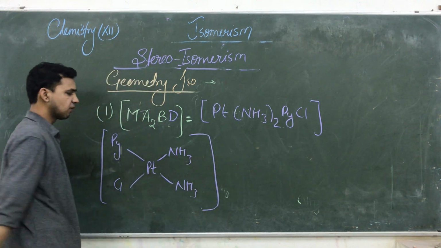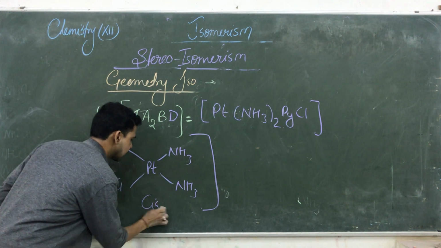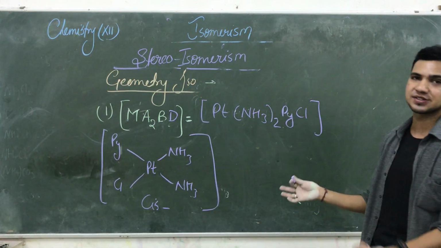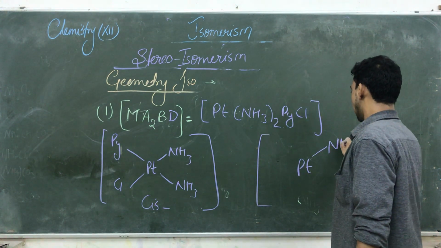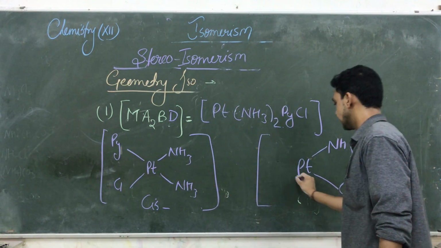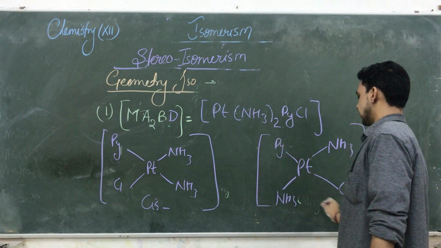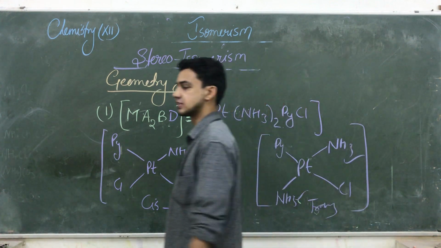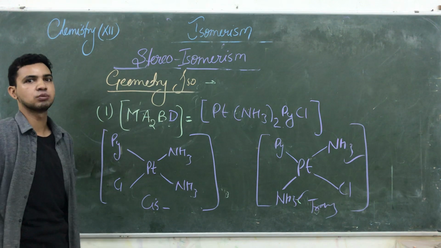So see guys, in this type of isomer, where both like ligands are on the same side, that is known as the cis isomer, cis platinum compounds. And likewise, if we exchange their positions, that is platinum, that is ammonia, now flip the ammonia to this side and flip the chlorine to this side, that is chlorine, that is the ammonia, and the pyridine remains in its own position. So it is known as the trans, because the same groups are on opposite sides. So that is the Ma2Bd type of compound, and they have their own value.